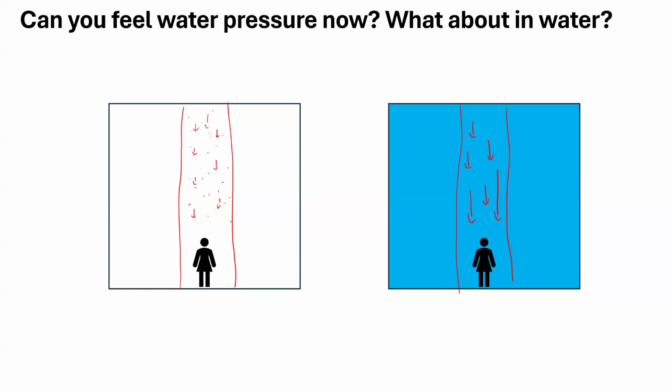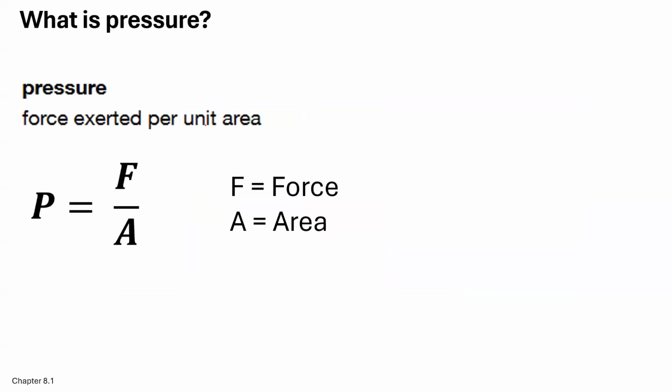But it's still there. Plus, we're born in air. We grow in air. We survive in air. So we don't normally feel the air pressure, but it's still there, right? So what is actually pressure? This is the book definition. Pressure is a force exerted per unit area. What does that mean, right? So pressure equals force divided by area.